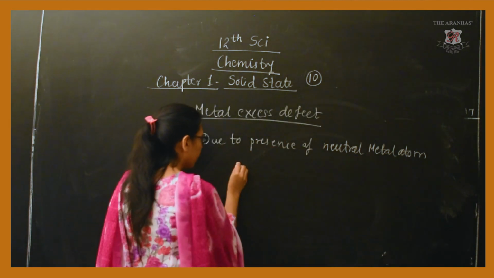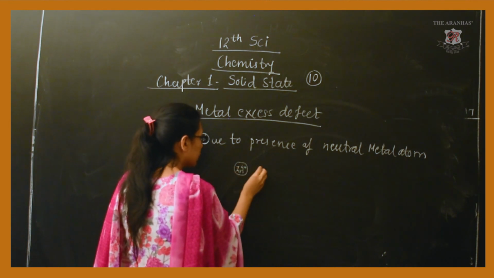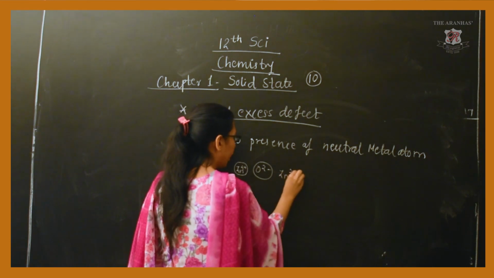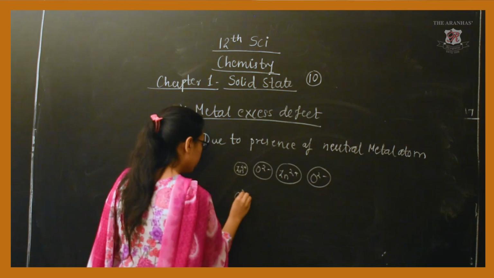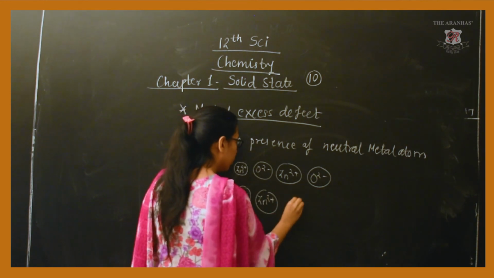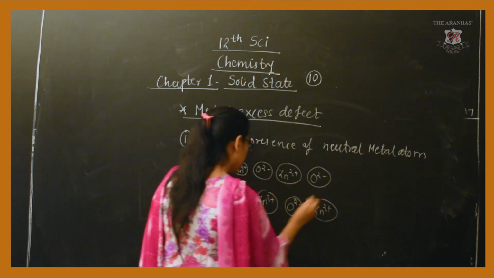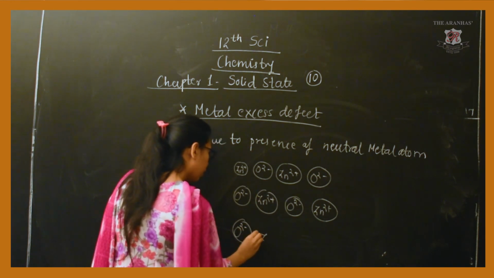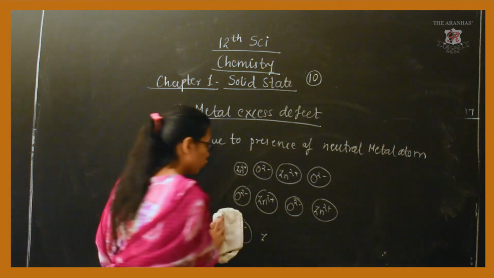If I represent the structure for this Zn2+ and O2- alternately, then it looks something like this, in which we are arranging these two cations and anions in alternate positions.